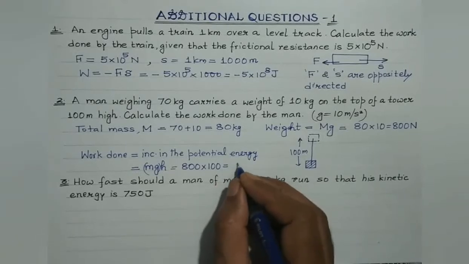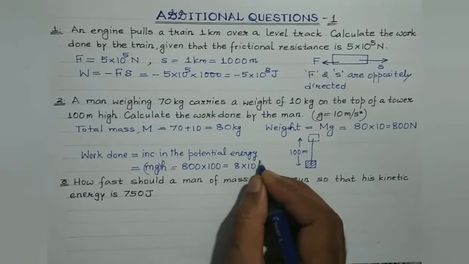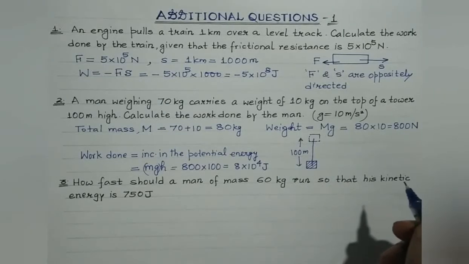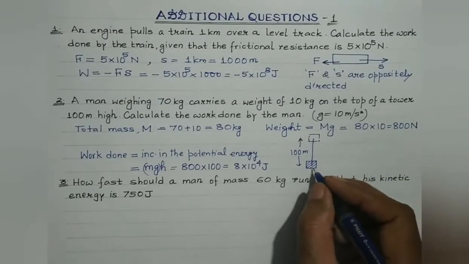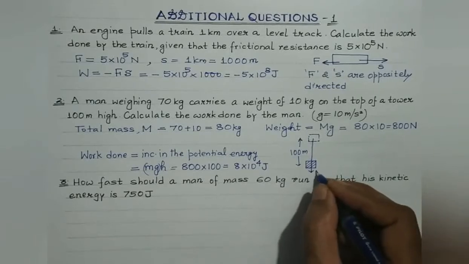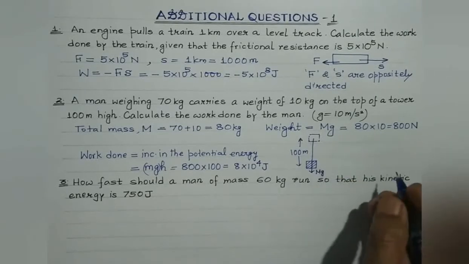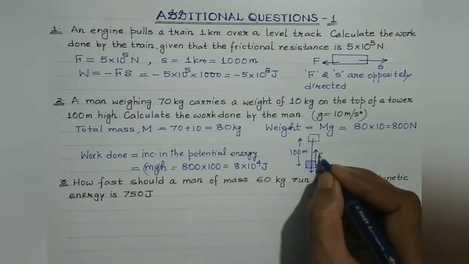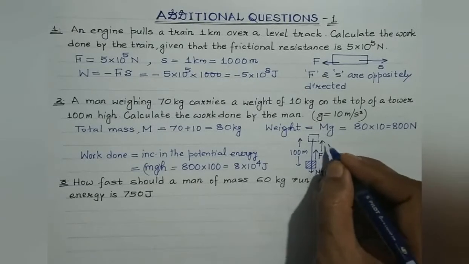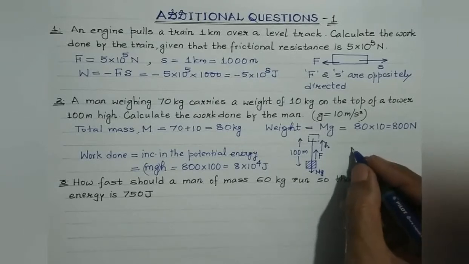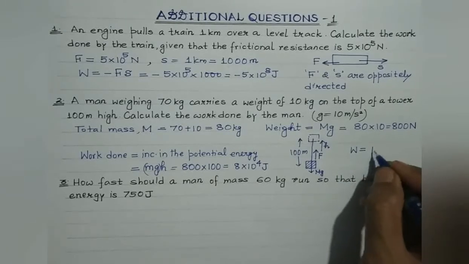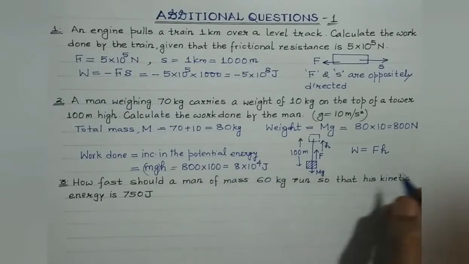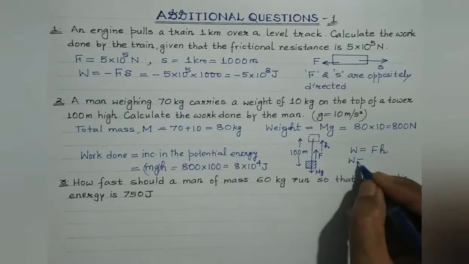So students, we get 8 into 10 raised to power 4 joule. So this is the work done, right? You could have done it directly as well. This is the weight which will act in the downward direction. So in order to compensate this weight, this force is to be applied in the upward direction. And the displacement is also in the upward direction. So in this case, work would be simply given by force multiplied by displacement. You would have obtained the same answer by using this as well.